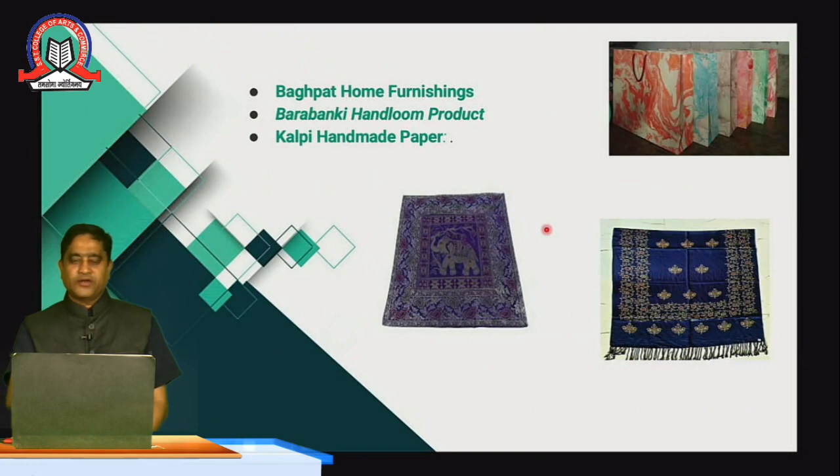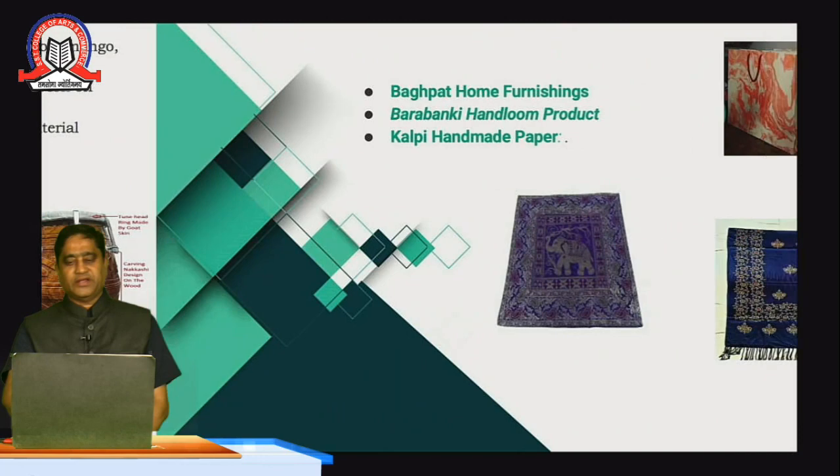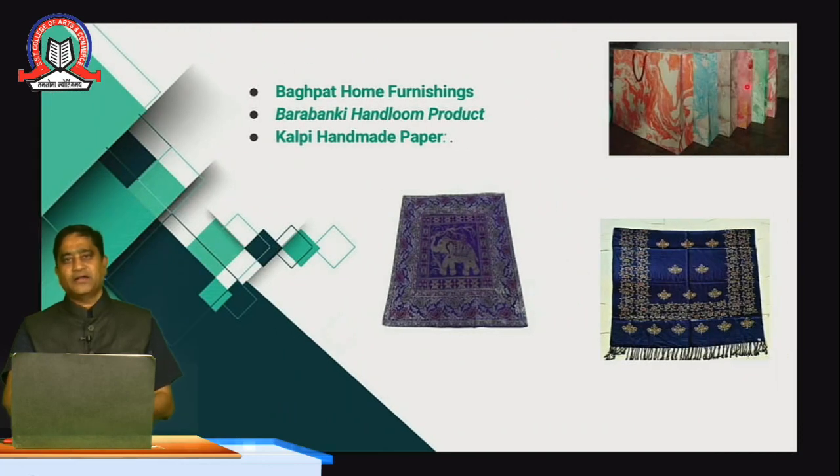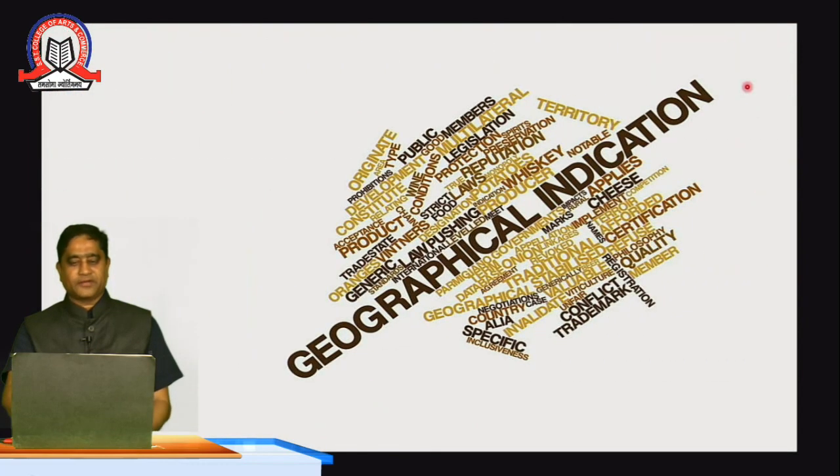Coming to different examples, there is Baghpat, a place in India that is good for home furnishings, and they are being protected. We have a place in India, Barabanki, for handloom products. These handloom products are totally different as compared to those, so that has also been protected. And we have Kalpi, that particular handmade paper bag, that has also been geographically indicated. So you see these three and the previous three, the concepts are growing, and so many people of those particular areas are protecting their products.